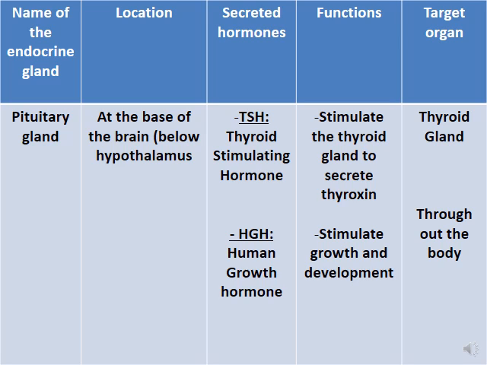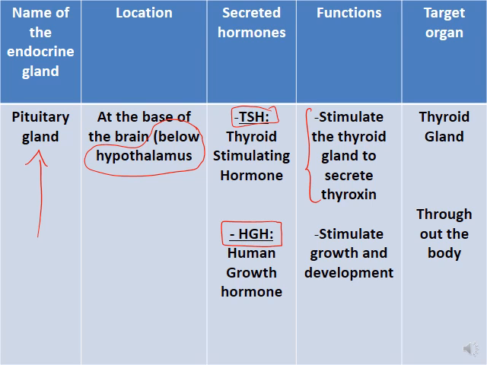Here, let's talk about some of the glands, their location, their secreted hormones, functions, and their target organ. Let's start with the pituitary gland. The pituitary gland is located at the base of the brain, below the hypothalamus. The hormones secreted by the pituitary gland are TSH and HGH. TSH is thyroid stimulating hormone. This is the function of this hormone: it stimulates the thyroid gland to secrete thyroxine.